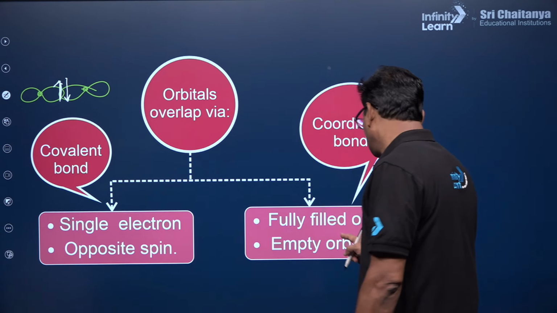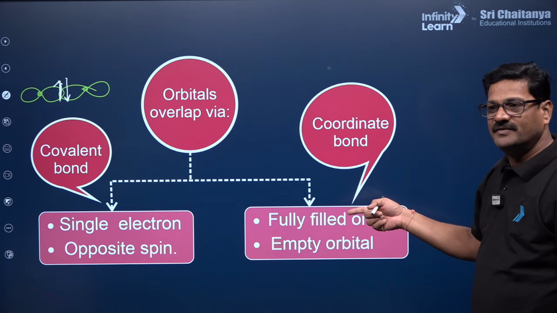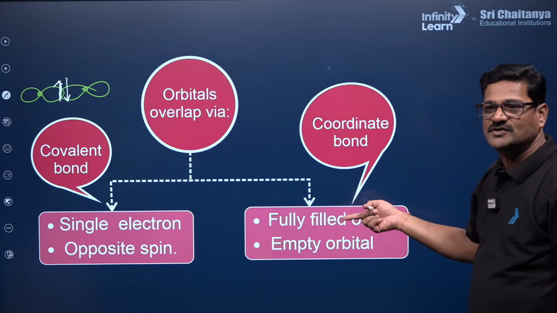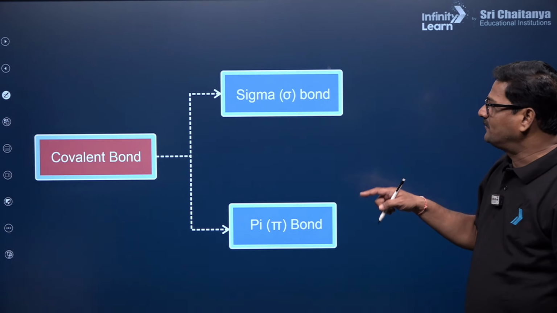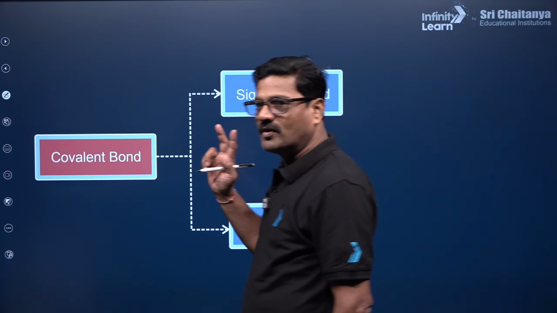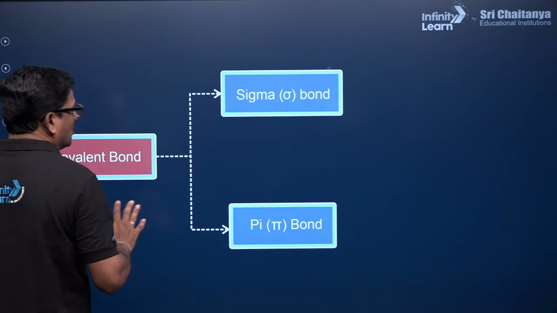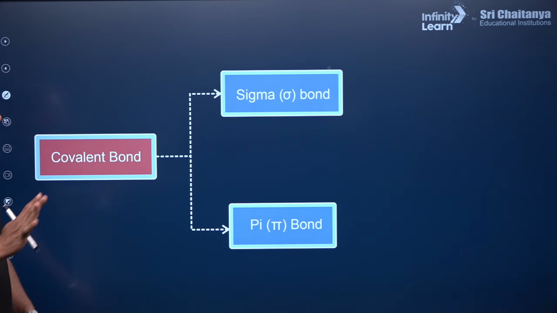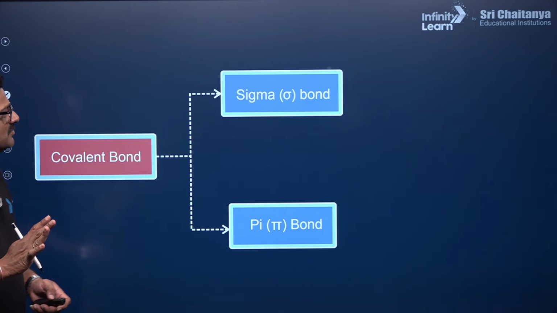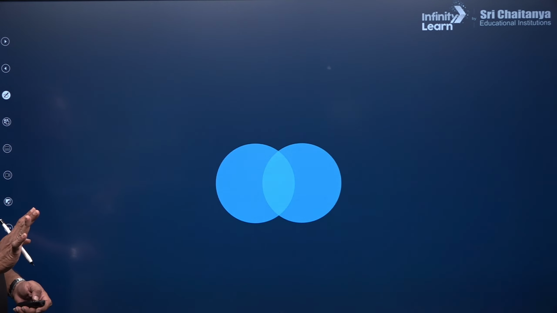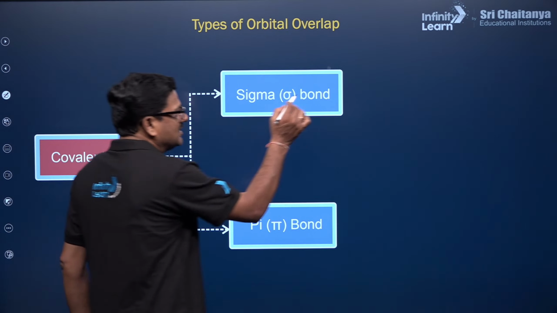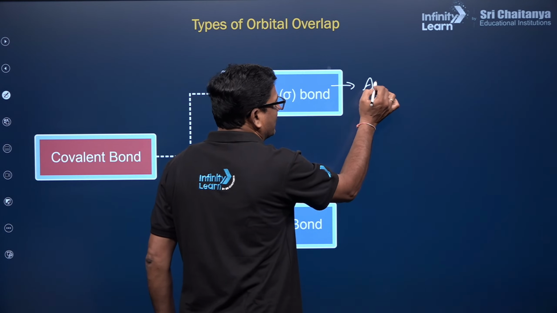And in a coordinate bond, an empty orbital and a fully filled orbital pair with opposite spin, directly given to the empty orbital. So a covalent bond is overlapping orbitals. Overlapping is of two types: one is a sigma bond, another one is a pi bond. What is the meaning of a sigma bond? It is an axial overlapping.